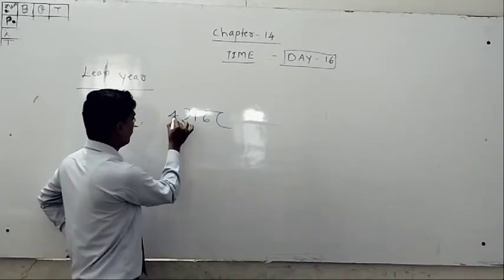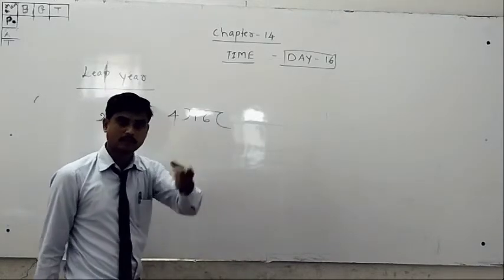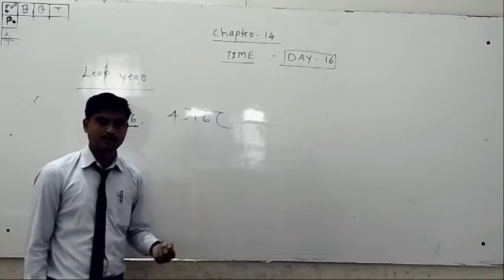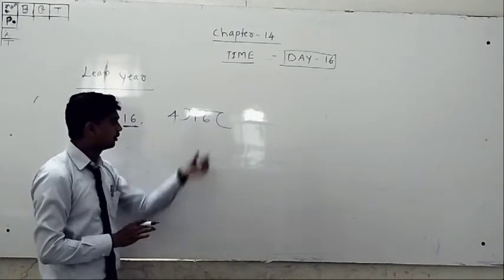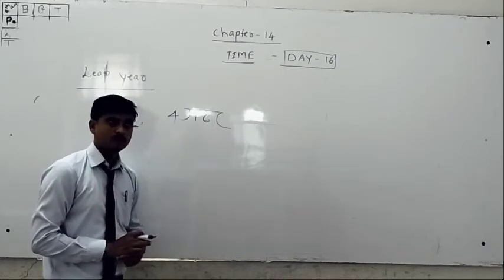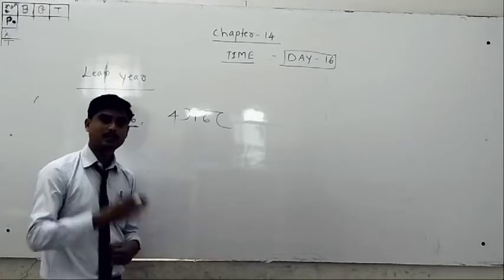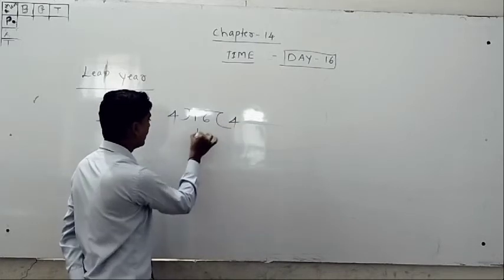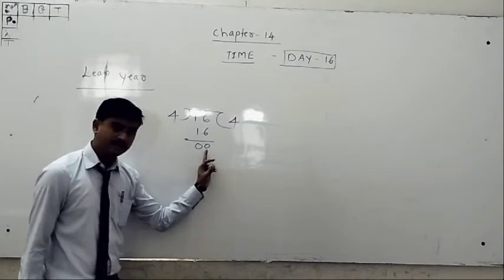Then check whether the 4 table has 16 or not, because you all already studied division problems. 4 1 are 4, 4 2 are 8, 4 3 are 12, 4 4 are 16. Yes, 16 is there. Then the remainder is 0.